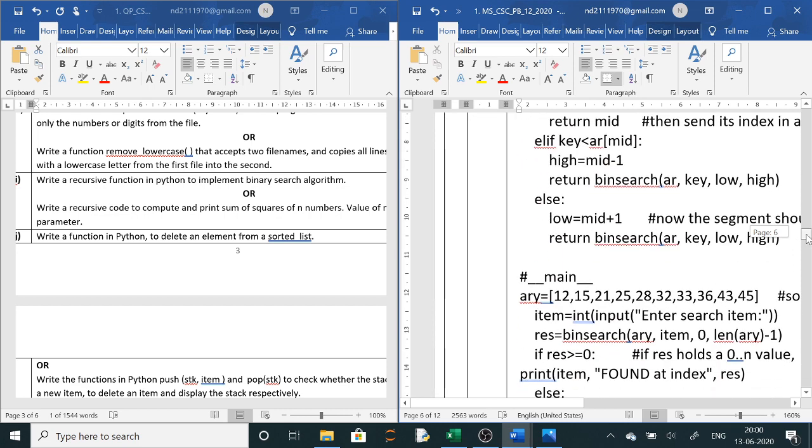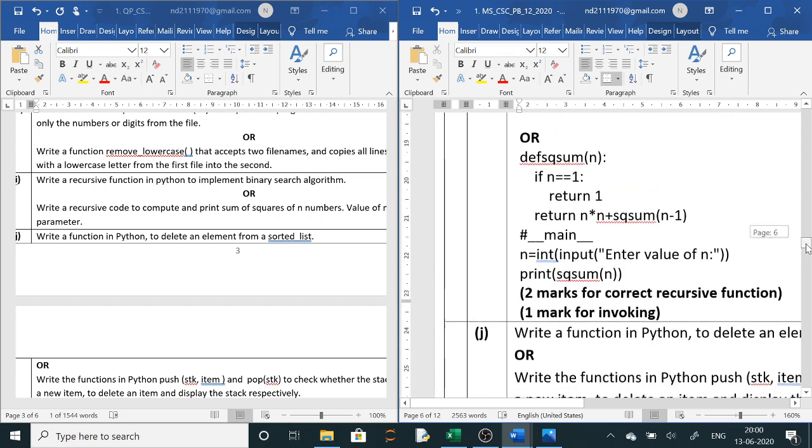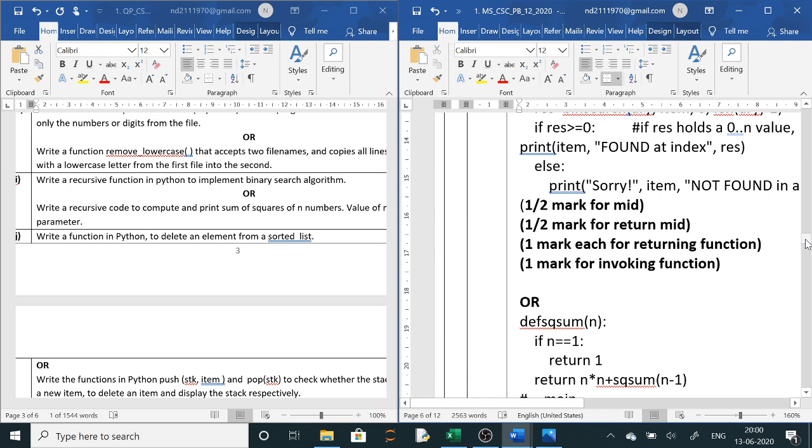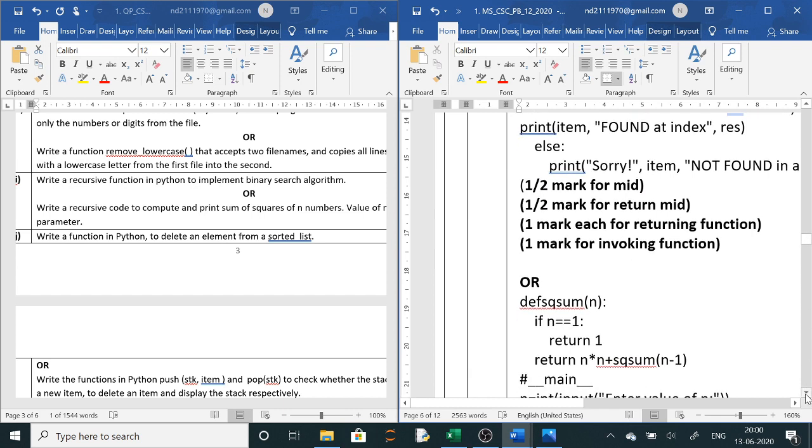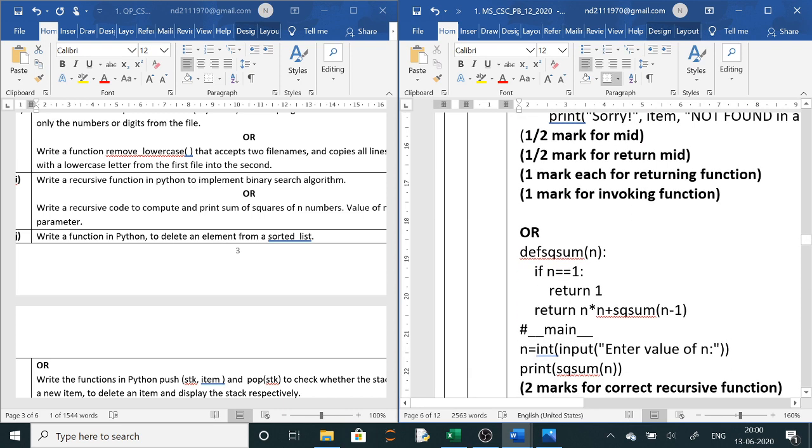This will be asked in board exam, I am sure. Then in OR you can get factorial, Fibonacci or sum of n natural numbers. This you will get in OR. Clear? Now here you can see the next question is to compute and print the sum of square of n numbers. Recursive code you have to write. So it is very easy.